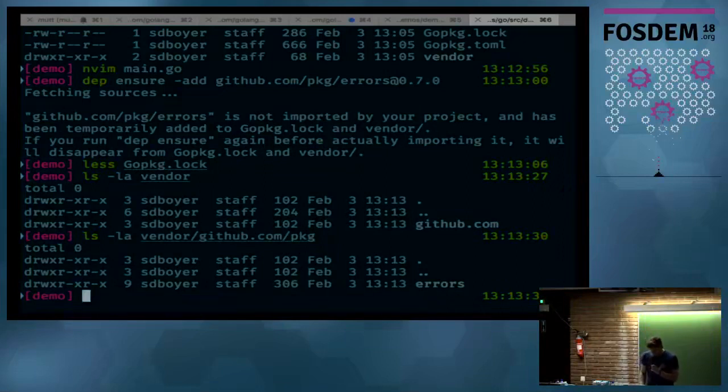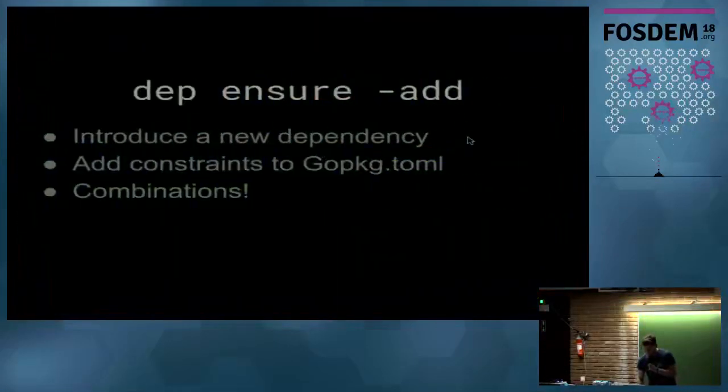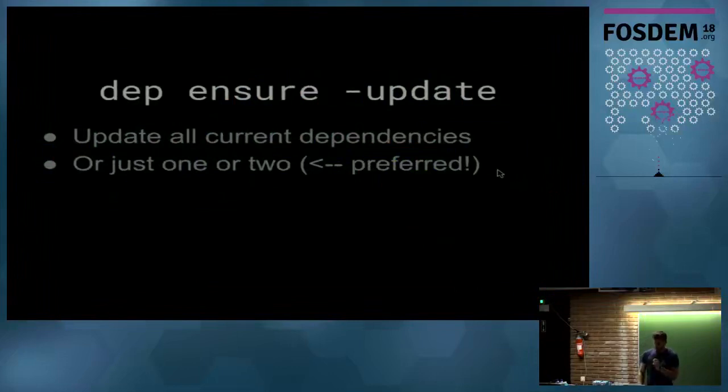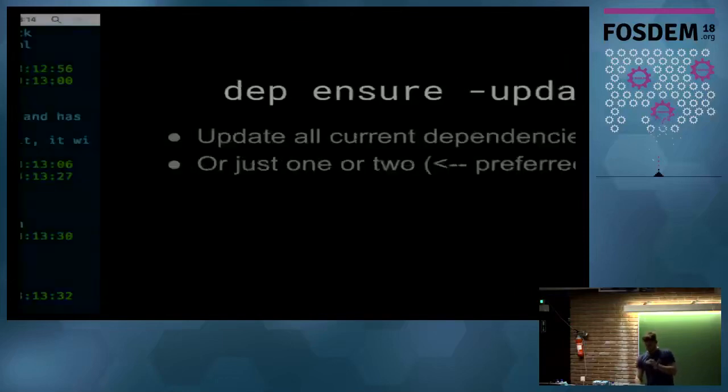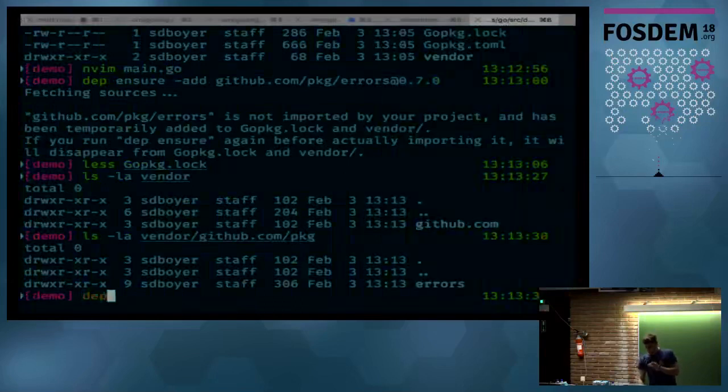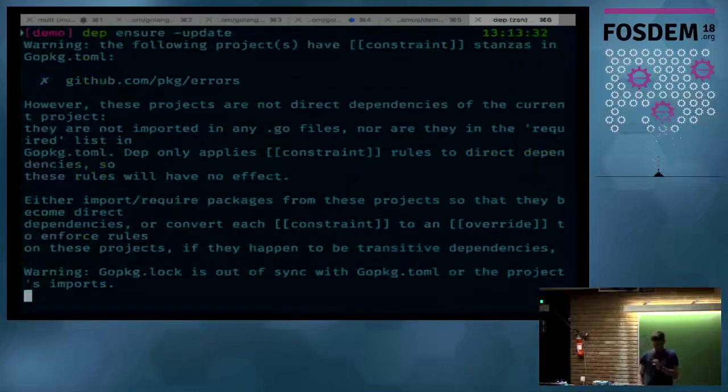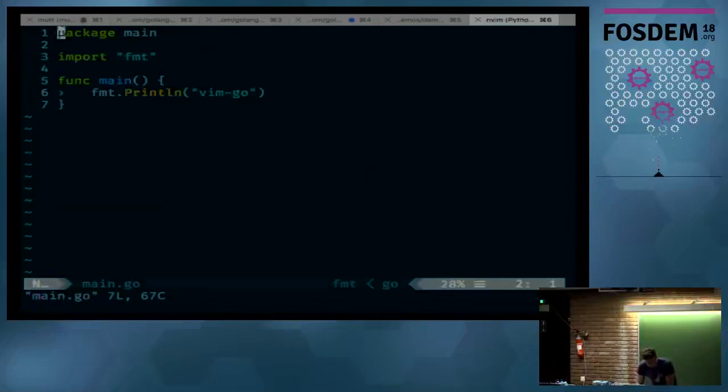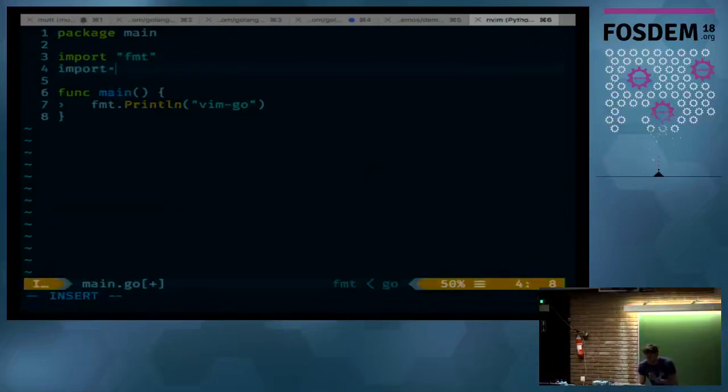When you want to go and update, then, which is our next command, you can run dep ensure -update to update all current dependencies, or just one or two. If you run it without any arguments, just dep ensure -update, which I'll do, this will have no effect because, yeah, we added this. Right. So I have to explain the model.